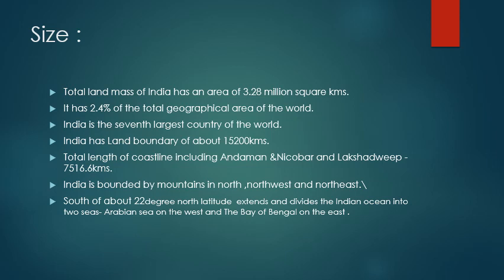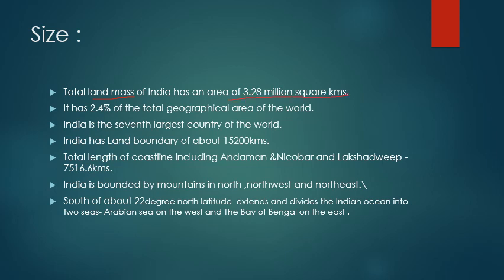Now, what is the size of our country? The total landmass of India has an area of 3.28 million square kilometers, right? That means within the domestic boundary, the land area excluding the water, the coastal region, the area which comes under the water level, we have 3.28 million square kilometers.